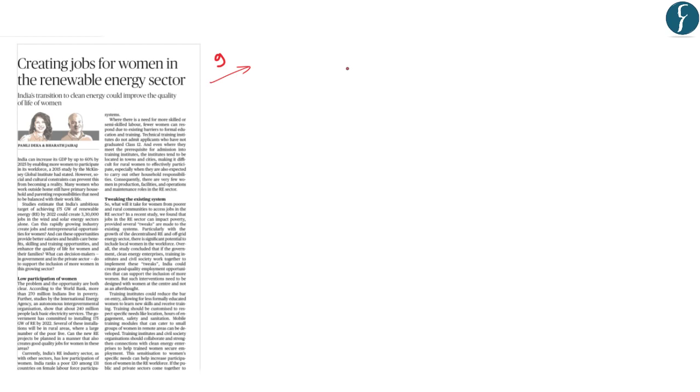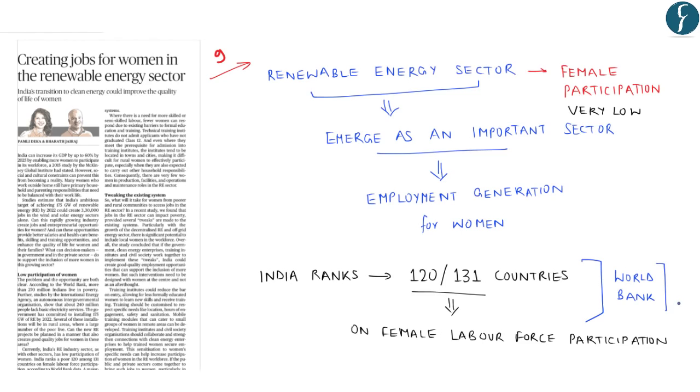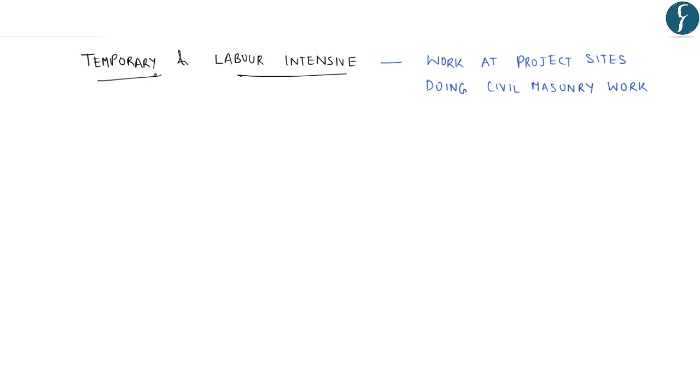So effectively, this article talks about how the renewable energy sector can emerge as an important sector for employment generation for women in India. At present, the female participation in the renewable energy sector is very low, and India ranks 120 among 131 countries on female labor force participation as per the World Bank data. Currently, a majority of women employed in the renewable energy sector are mostly doing temporary and labor intensive jobs, and specifically work at project sites doing civil masonry work. Such works, which are temporary as well as labor intensive, have very little future growth.